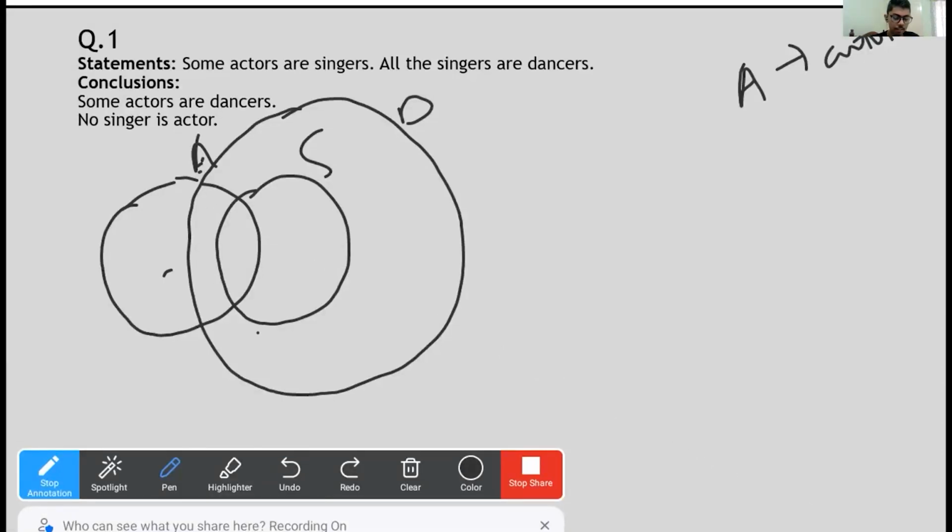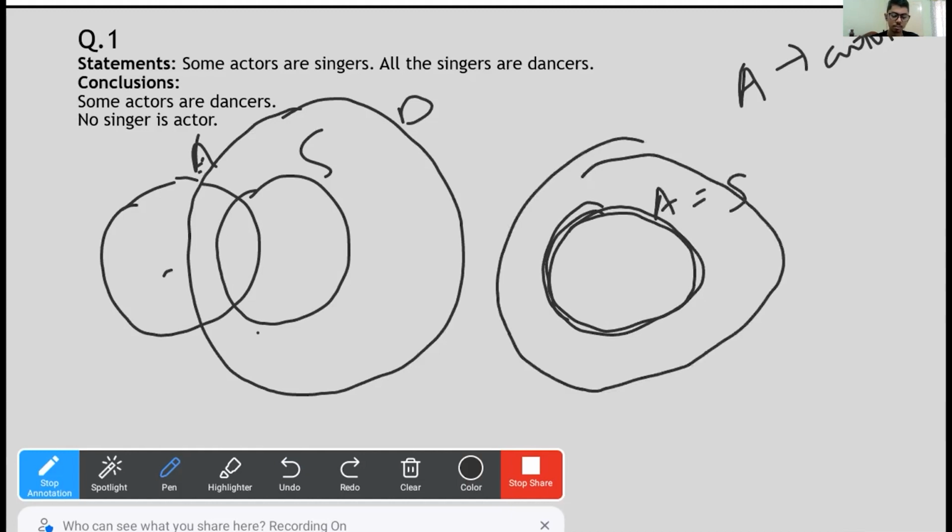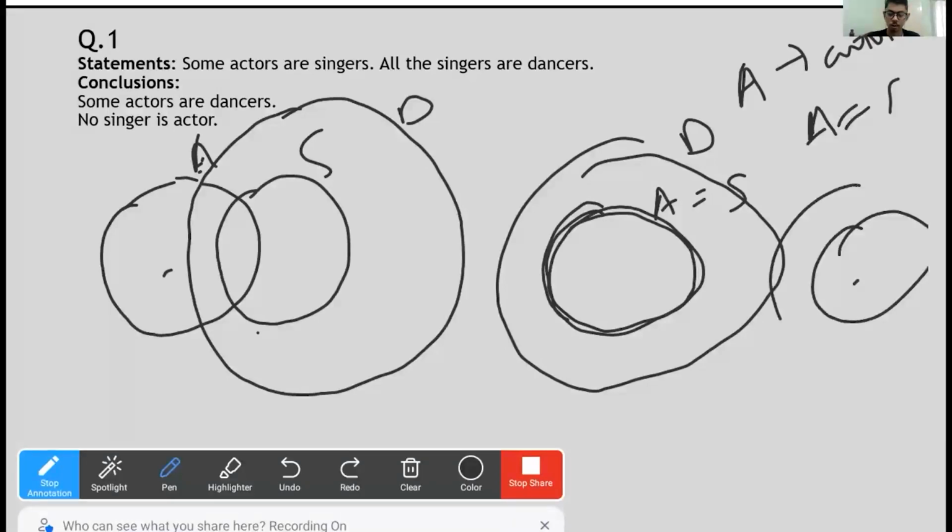And then other than that, what if I'm doing the other cases? That is, if this is the case, A and S are similar, and then we have this one, dancers. Again, it works, right? It works, and you needn't draw every single case in all the questions. That will take a lot of time. These kind of cases, especially A is equal to S and A inside S, all of these can be done inside our mind. Most cases, you just have to worry about this part. If this works, then in most cases, the conclusion would be right.